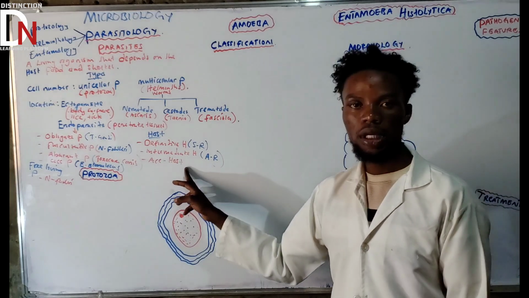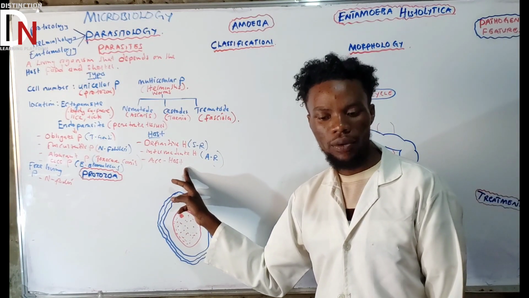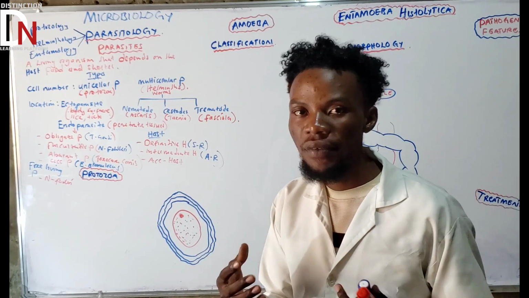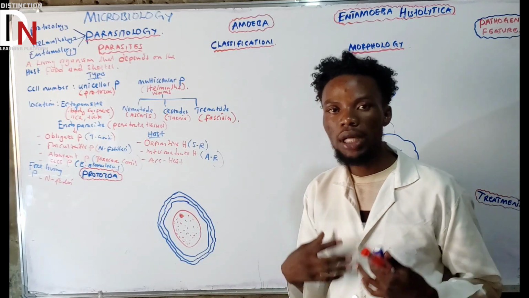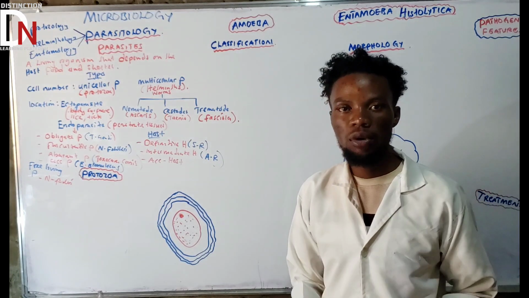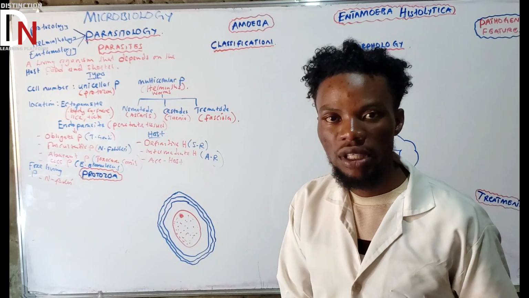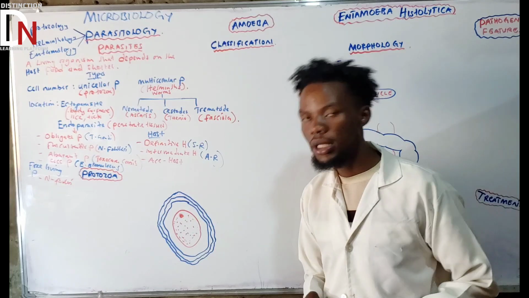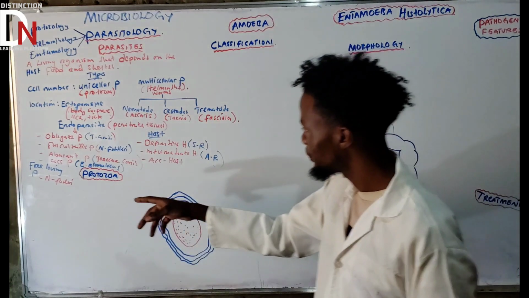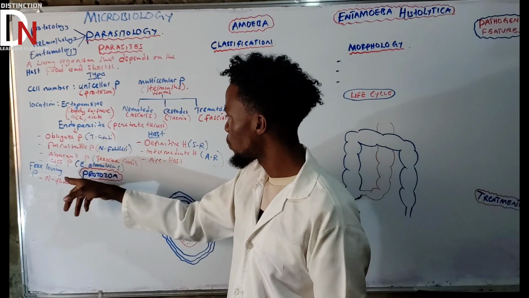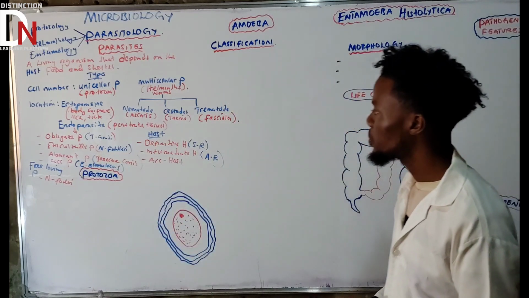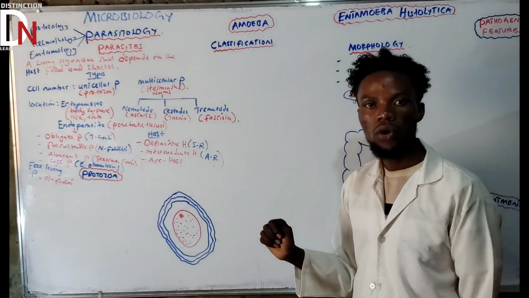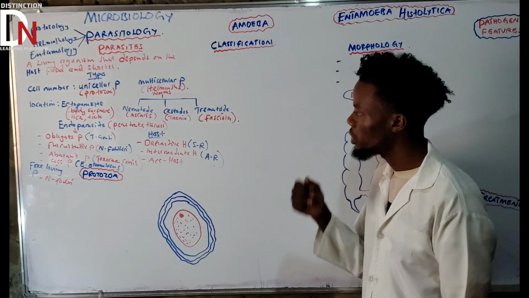Again, the accidental host. What is an accidental host? It's a type of host that a parasite accidentally affects. If the host is affected accidentally, then that will be called an accidental host. A good example of an accidental host is one affected by a certain parasite called Echinococcus granulosus. So we talked about that here, under accidental host. Those are the important concepts that we need to take note of under hosts.